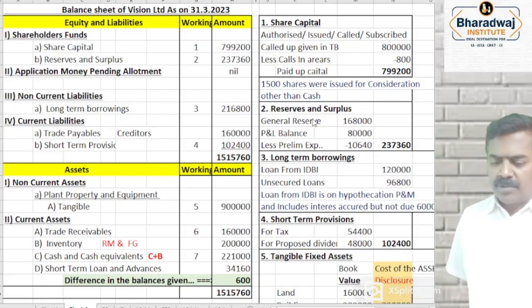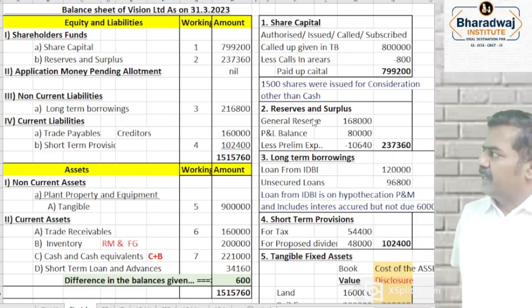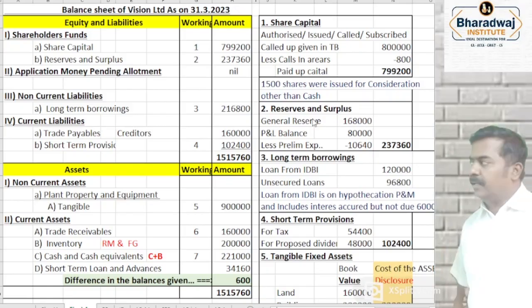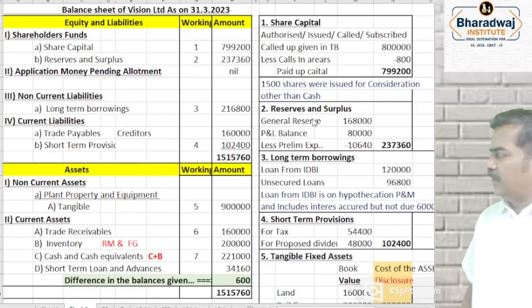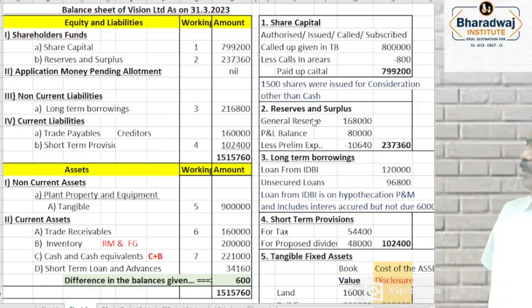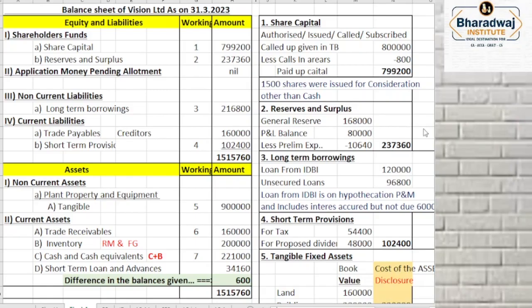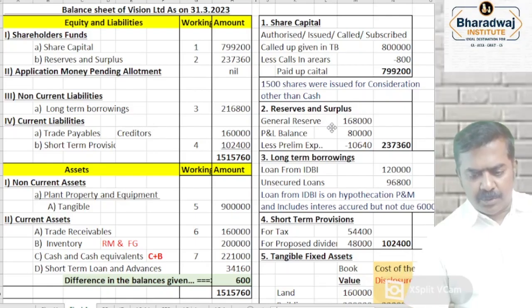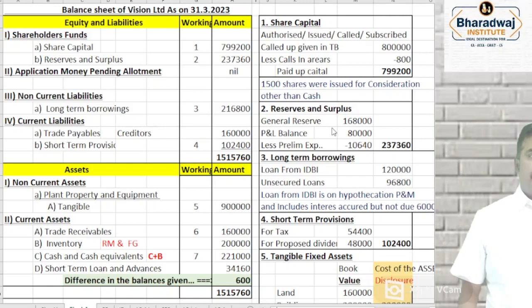So the notes to accounts are not added in one place. In the respective places it is added. The 1,500 shares issued for consideration other than cash, along with share capital include that. With long-term borrowing, we give the necessary notes to accounts. With all the other things, wherever it is, we give the notes to accounts. So take up this. Then at home, I request you to try which question number? 4. There is preparation of balance sheet.